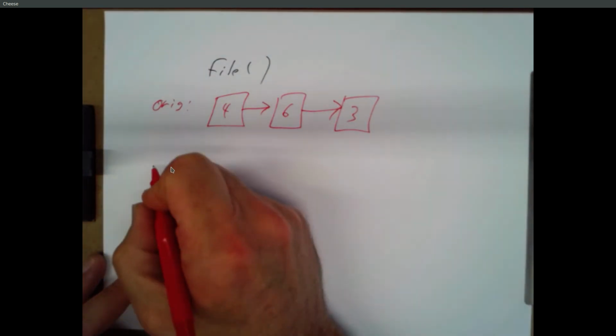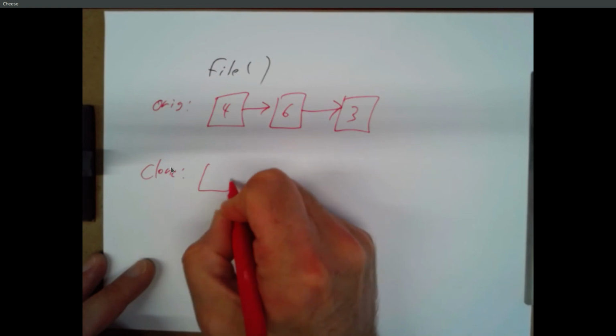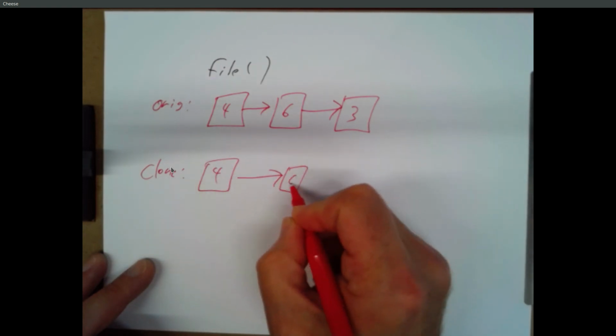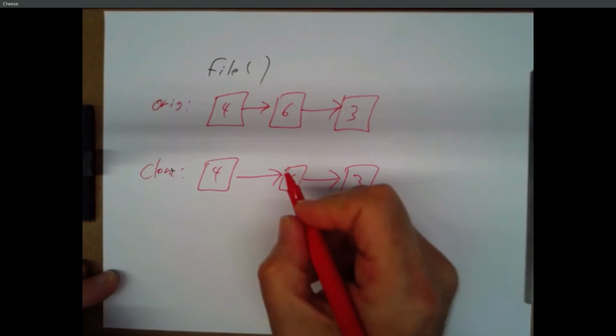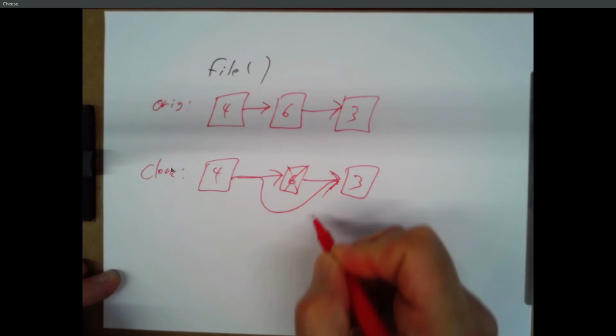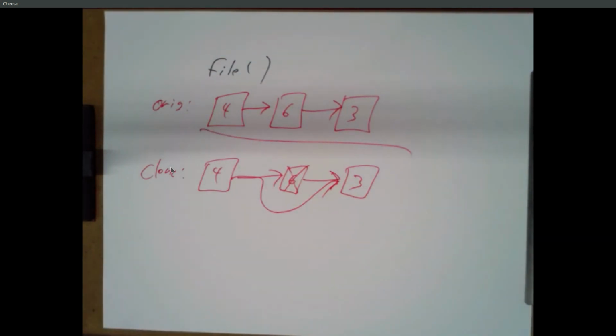There's the original. The clone looks like this. If I go into the clone and delete 6, my clone looks like this, and my original still looks like that.